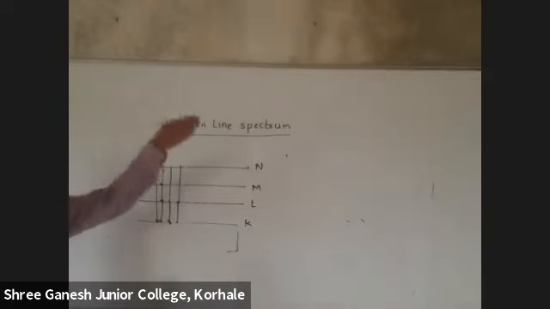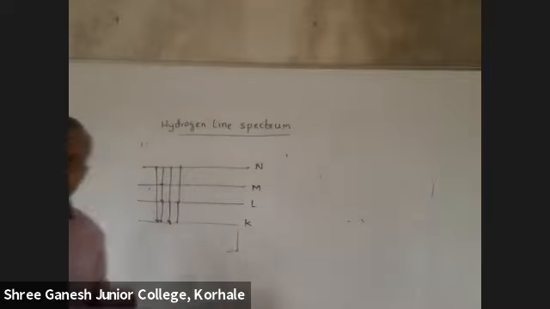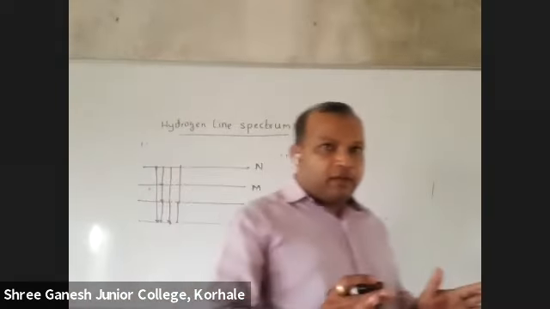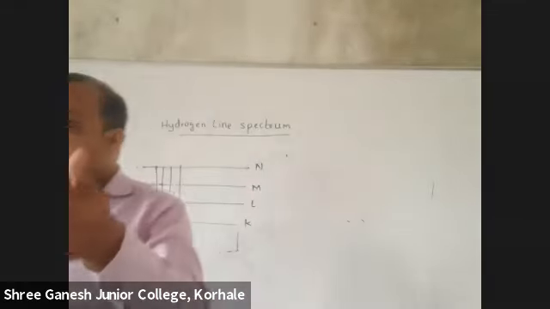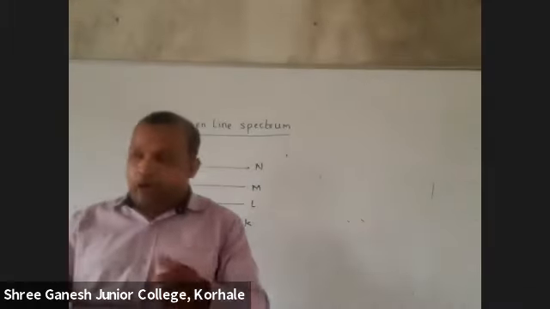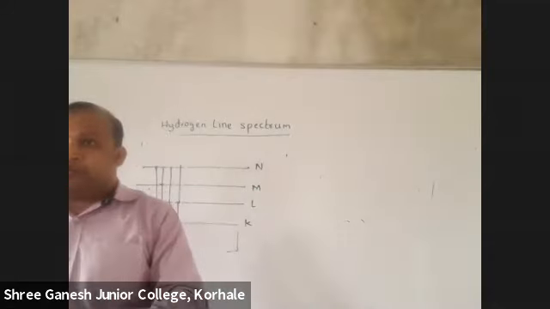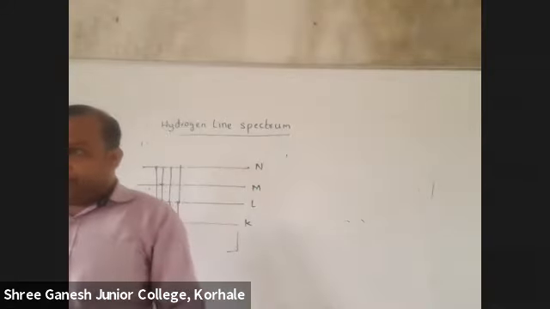And they named it the hydrogen line spectrum. Again, I'll repeat. One discharge tube was taken. In that, two electrodes were put, one cathode and one anode. Very high voltage was applied, because a spark should be generated.